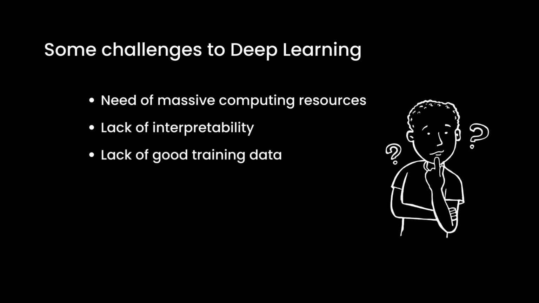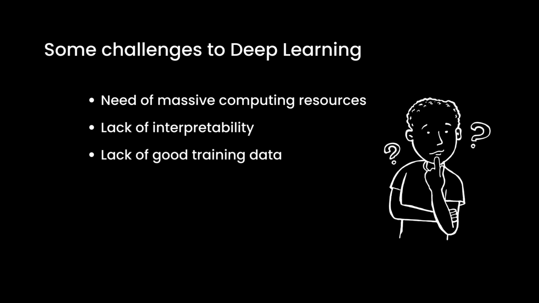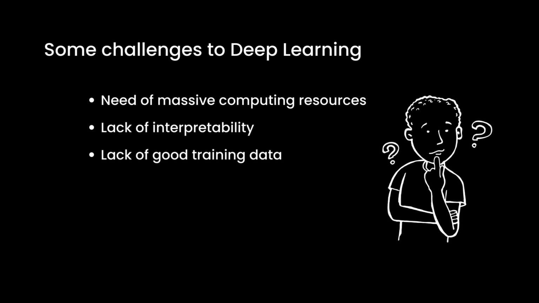Many deep learning algorithms and models are complex and difficult to interpret, making it difficult to understand how they arrive at their predictions or decisions. Moreover, when there is a lack of good training data, deep learning models perform much worse than some primitive machine learning algorithms. However, researchers and practitioners are actively working to address these issues and overcome these limitations. So, we hope that these challenges to deep learning can be resolved in the near future.